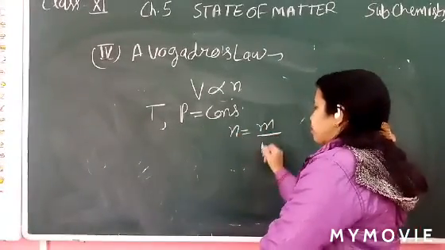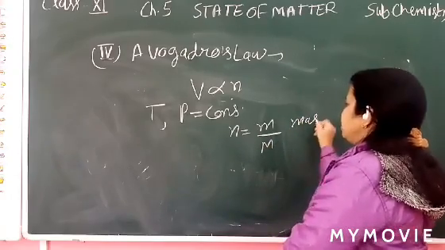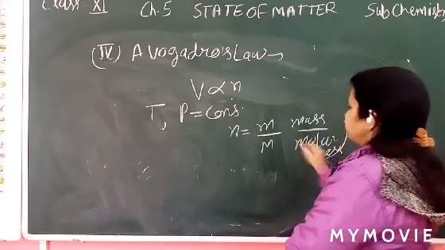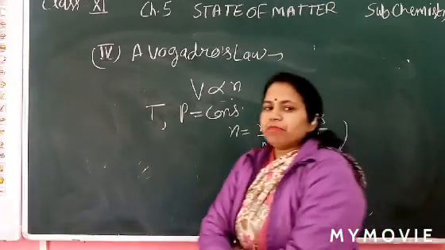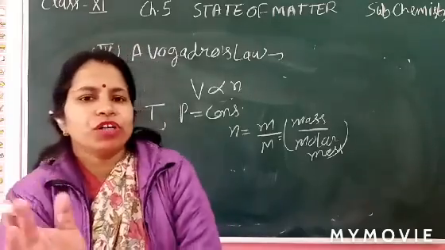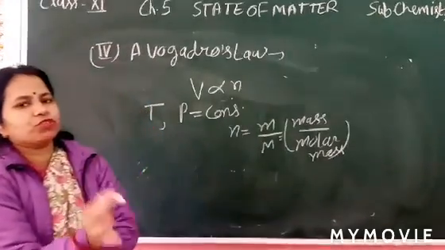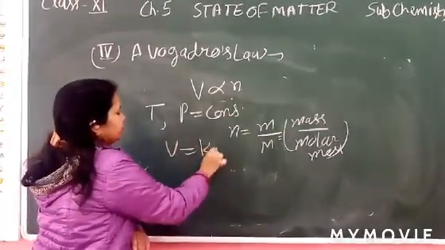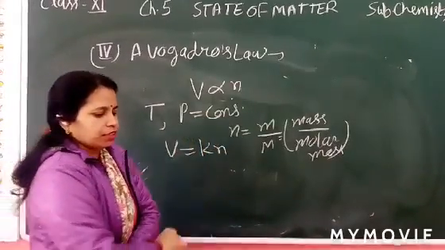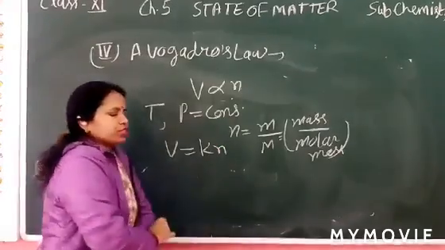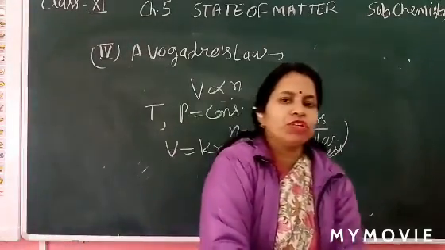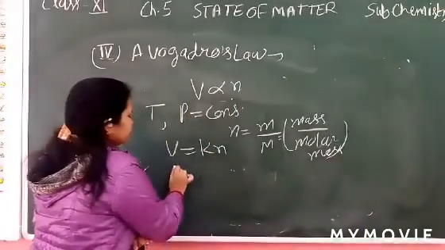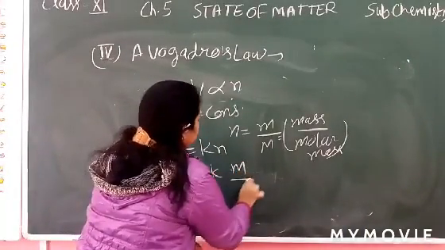We can write m upon capital M, given mass and molar mass. You can write like this. So when temperature and pressure are constant, the volume of the gas is directly proportional to the amount of the gas. Now when we remove the sign, we get V equal to KN. Now again we put the value of N. What is N? Mole. And mole is the given mass upon molar mass. So V equal to K m upon capital M.